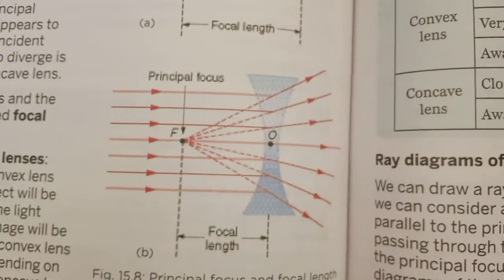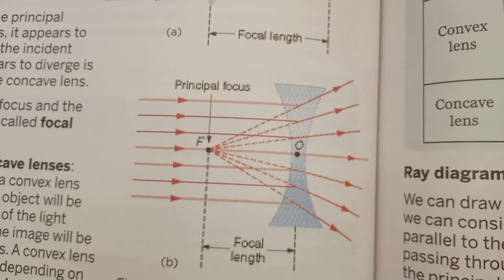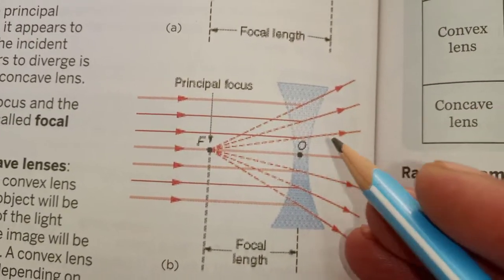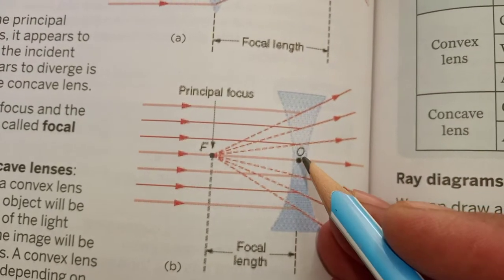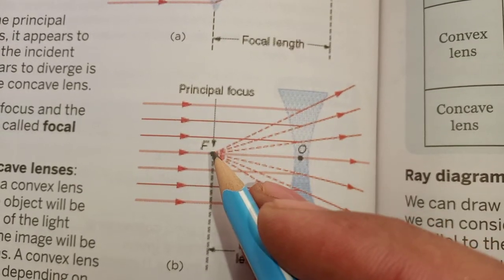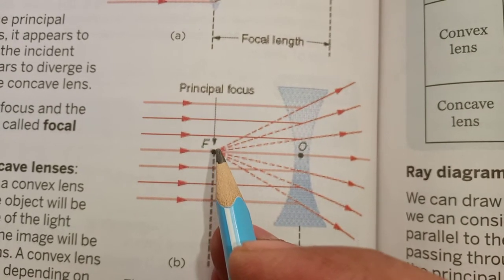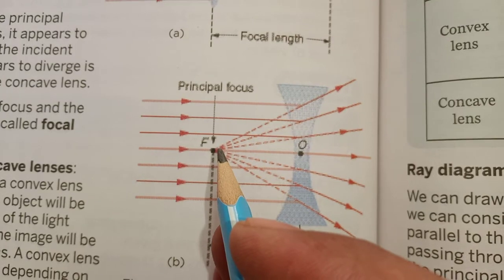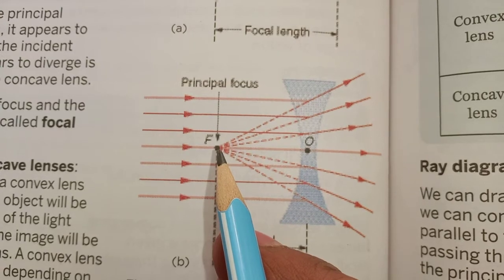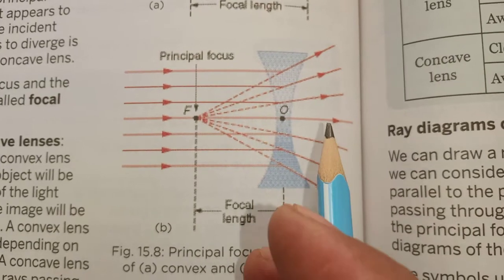Next is the diverging lens. This is a diverging lens, and it is concave, a double concave lens. Here the light is diverging, so it can't concentrate on a point, but it seems to be concentrated on the other side of the lens. This is known as the principal focus of the concave lens, and it is imaginary because in reality light is not concentrating on this point, but it seems to come from this point. This distance is the focal length, and it is also imaginary in the concave lens.